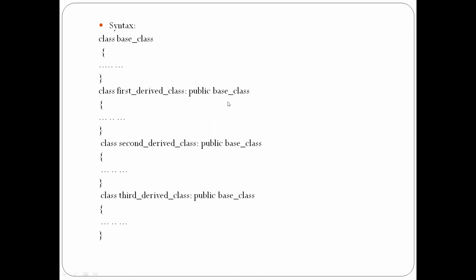See, why are we mentioning base class for each and every one? We need to have only one base class and we can have many derived classes. That's why we have first derived class, second derived class, and third derived class. So this is nothing but hierarchical inheritance. From that one base class we can have many derived classes.